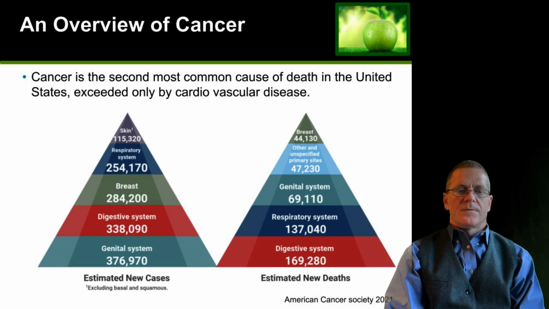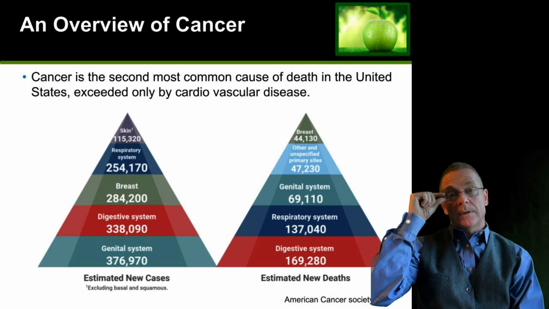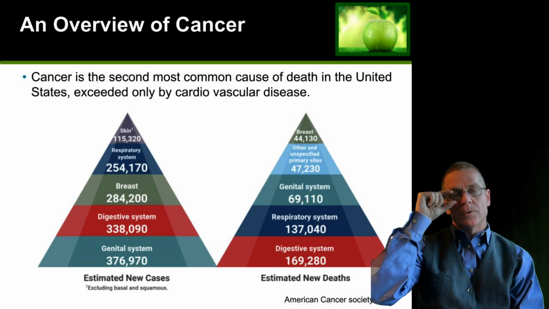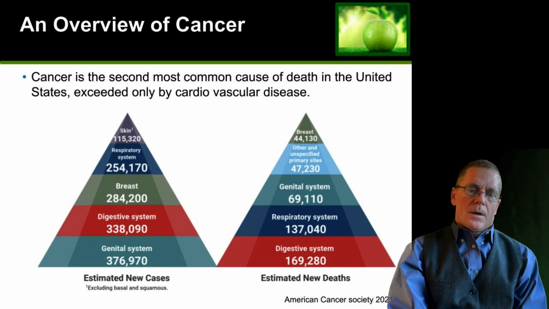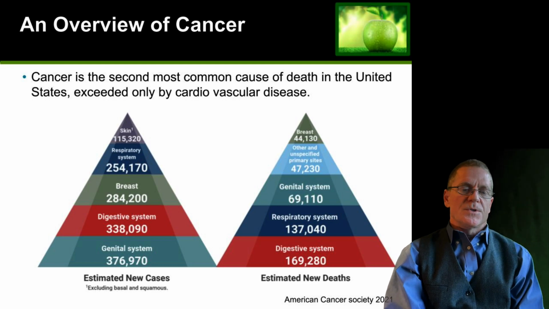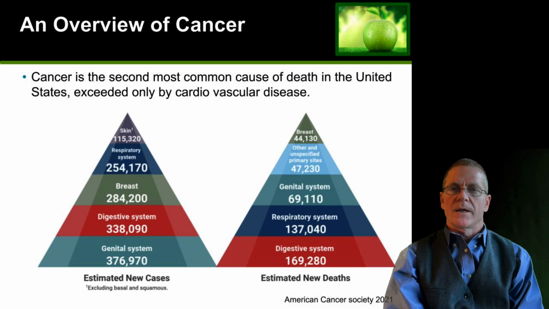In terms of the urogenital system, one of the most effective ways of reducing cancer risk is to get a human papillomavirus vaccination. That will reduce the risk of cervical cancer for women and penile cancer for men. In terms of the respiratory system, reducing lung cancer can be most effectively done by not smoking. And in terms of the digestive system, reducing cancers can be most effectively managed by eating a healthy diet high in fruits and vegetables, whole grains, and fiber.